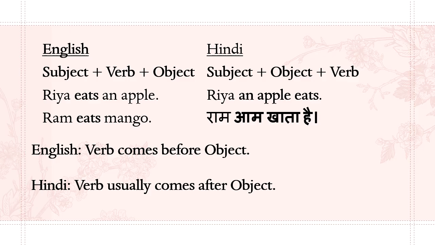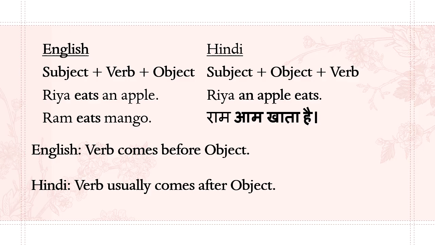Ria eats an apple. So what comes, subject, verb, eating, object, apple. Subject, name of the person or thing, that is Ria. So Ria eats an apple. But when you write the same sentence in Hindi, it becomes Ria an apple eats. Because in Hindi, we need the object in the middle, correct? Whereas in English, the object will go to the last part of the sentence. Hope that is clear to you.